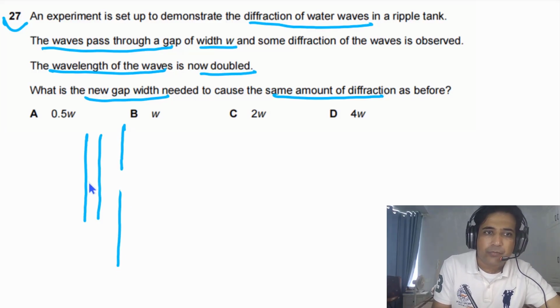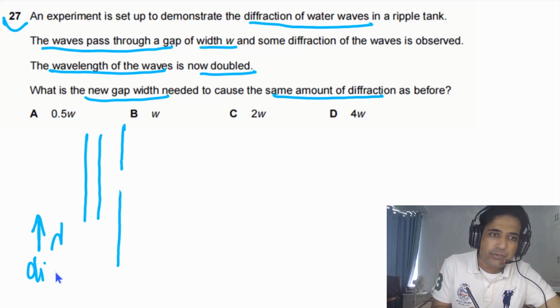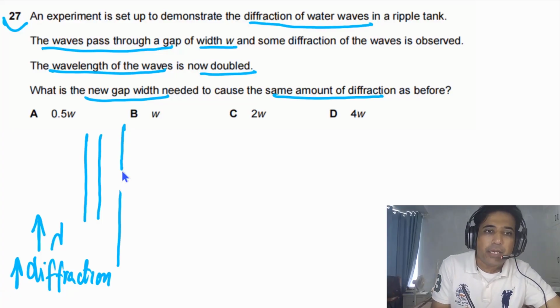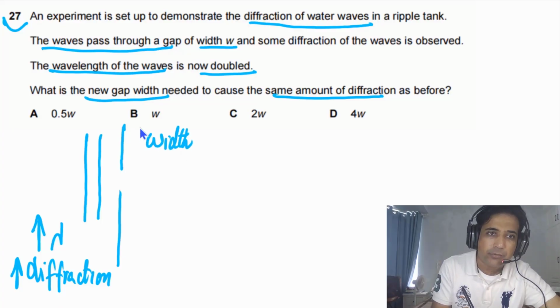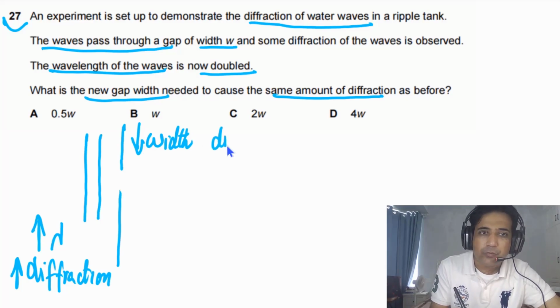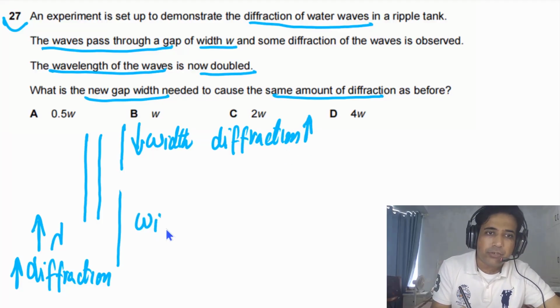If we increase the wavelength, if we increase lambda, diffraction will increase. And if we make this hole smaller, if we decrease the width, diffraction will also increase. And if we increase the width, this gap, diffraction will decrease.